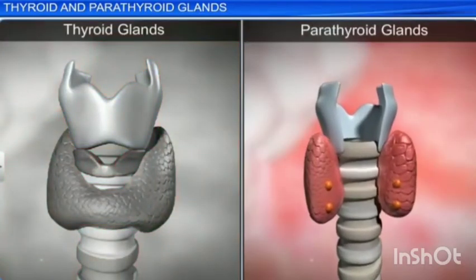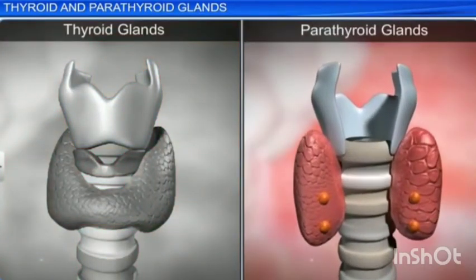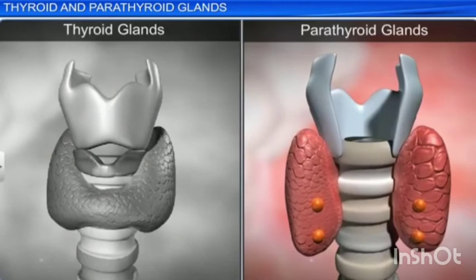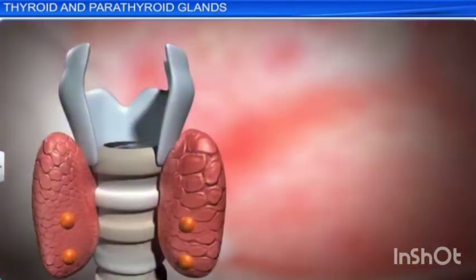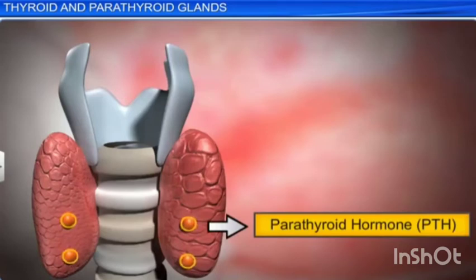Next, we move on to the parathyroid gland. In humans, 4 tiny parathyroid glands are found in the posterior wall of the thyroid glands. This gland is composed of 2 types of cells, the chief cells and the oxyphil cells. So, what are the 2 types of cells? Chief cells and oxyphil cells. The chief cell secretes parathyroid hormone and the functions of oxyphil cells are not known.